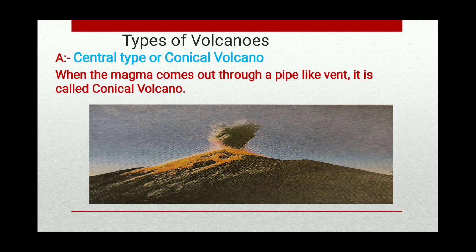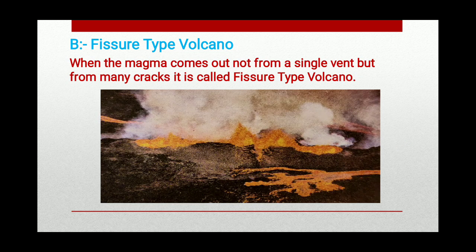Mount Fujiyama in Japan and Mount Kilimanjaro in Tanzania are examples of central type volcanoes. The next type is fissure type volcano. When the magma comes out not from a single vent but from many cracks, it is called fissure type volcano. The Deccan Plateau of India is a fissure type of volcanic eruption.